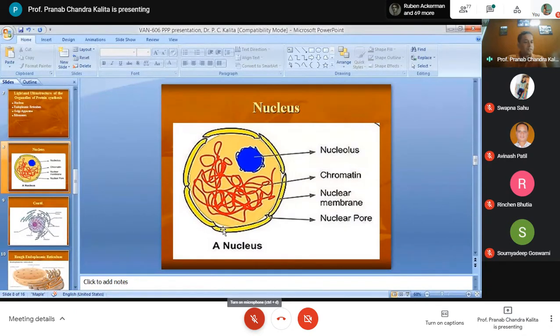Normally you see the nucleus mostly in the interphase of the cell cycle. If you see the nucleus under an electron microscope, you will find that it has the nuclear membrane. Have you seen the nuclear membrane? It has two layers under the electron microscope: the outer nuclear membrane and the inner nuclear membrane. Inside the nucleus you will find the nucleolus as well as the chromatin materials.